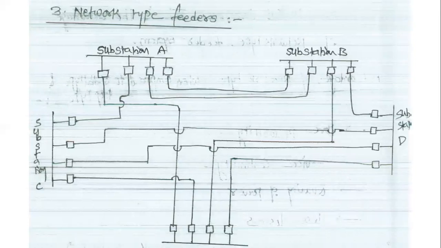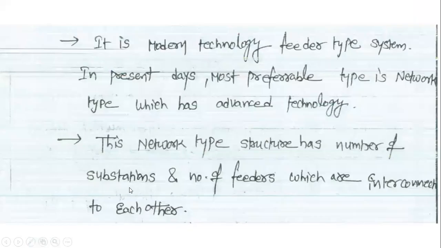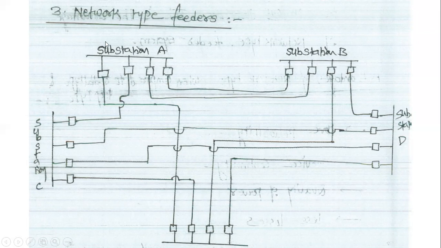Next, the last, third type is the network type of feeders, or primary networks. This is a system of interconnected feeders supplied by a number of substations. This is substation A, substation B, substation C, substation D, and substation E. We are connecting n number of distribution substations, which is why it is called a network.